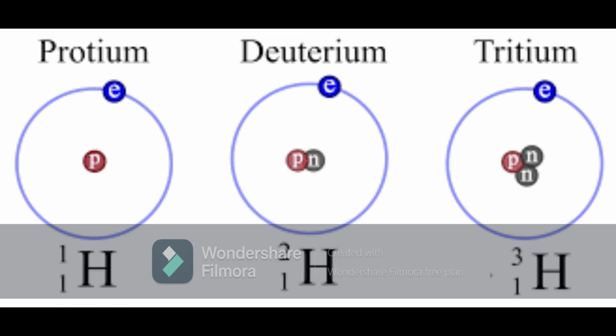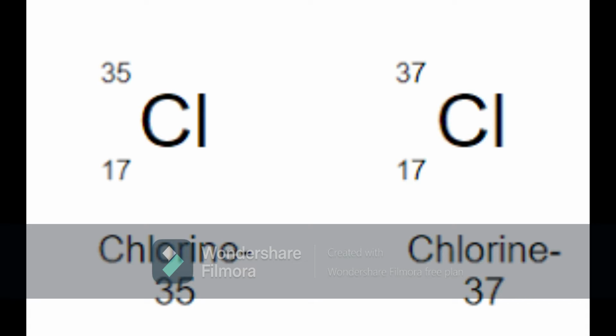So, all these, protium, deuterium and tritium, belong to hydrogen. They can be placed in the same position. But in Mendeleev's periodic table, gaps were left over because there was no proper position for the isotopes to be placed. But in the modern periodic table, all the isotopes belonging to one element are embedded in one box and given only one atomic number.